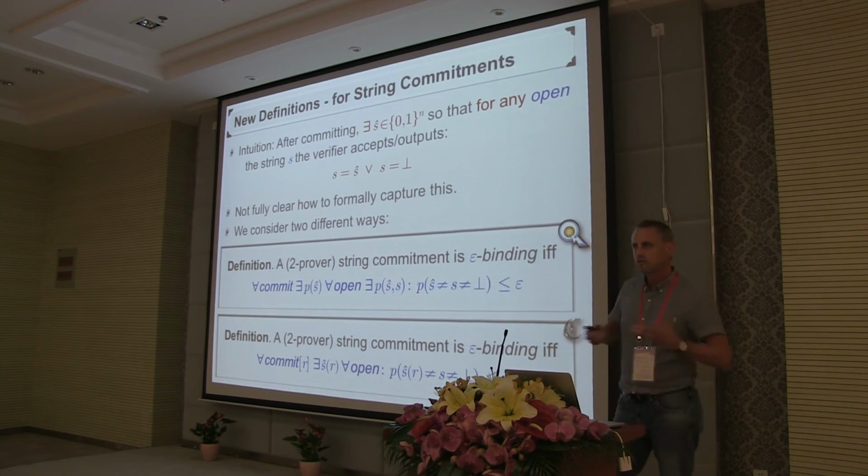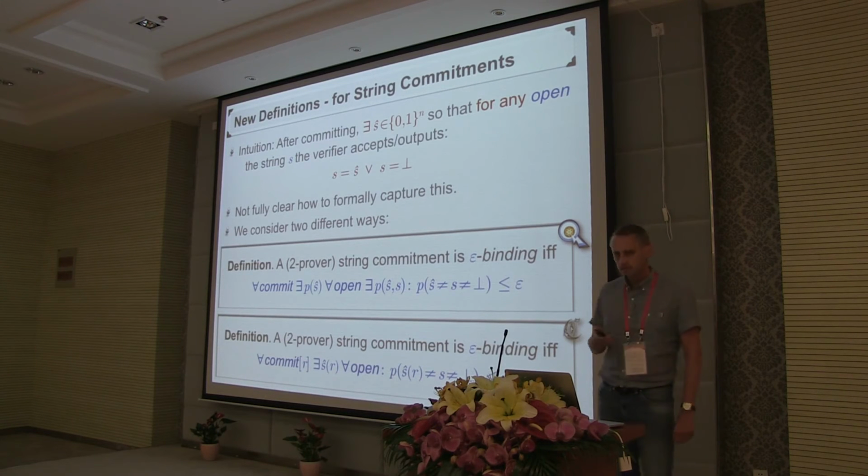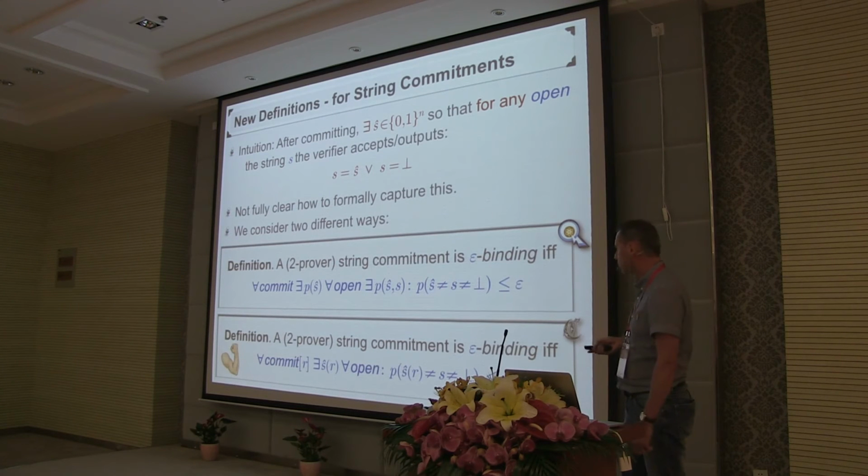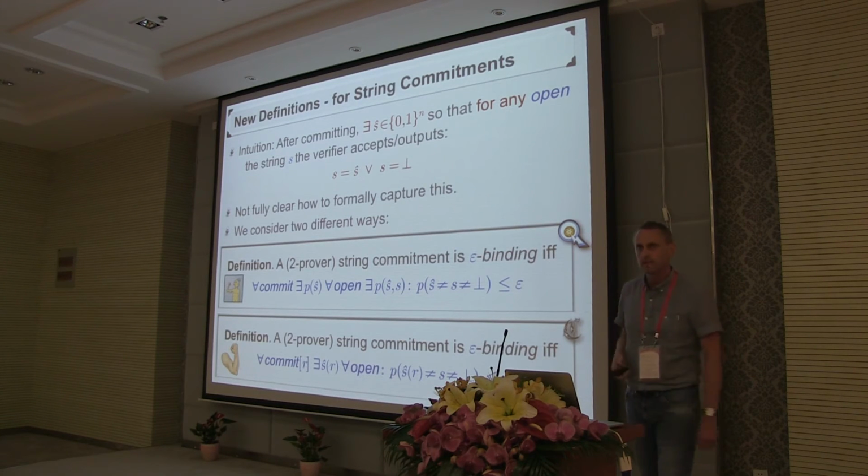It's meaningful also if the provers are allowed to be quantum, produce their messages performing local measurements and shared entanglement. The second one is only meaningful in the classical setting because it's in terms of the classical randomness of the provers. On the other hand, the second one is stronger and the first one is weaker, which is quite easy to see if you take some time to digest these definitions.